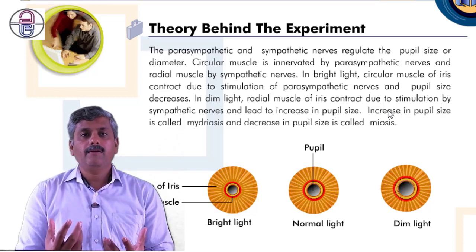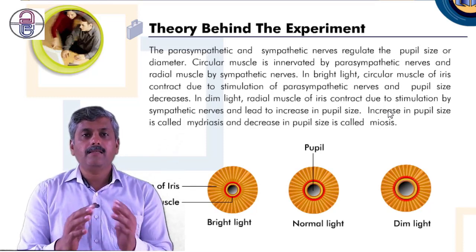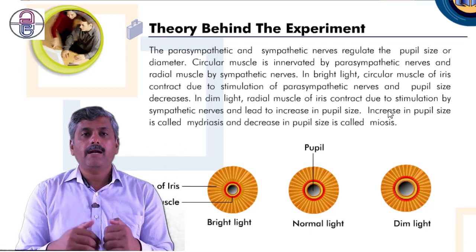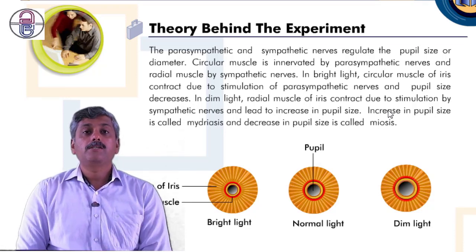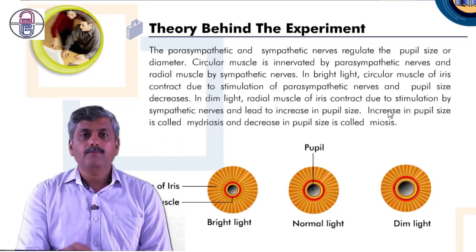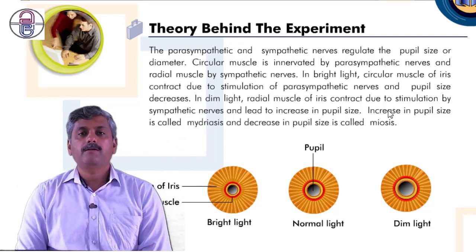Because it is autonomic, whenever there is dim light, it does not ask us before dilating the pupil. Whenever there is bright light, it does not take our permission before constricting the pupil. It is not like that. It is autonomous. That's why it is controlled by the autonomic nervous system.